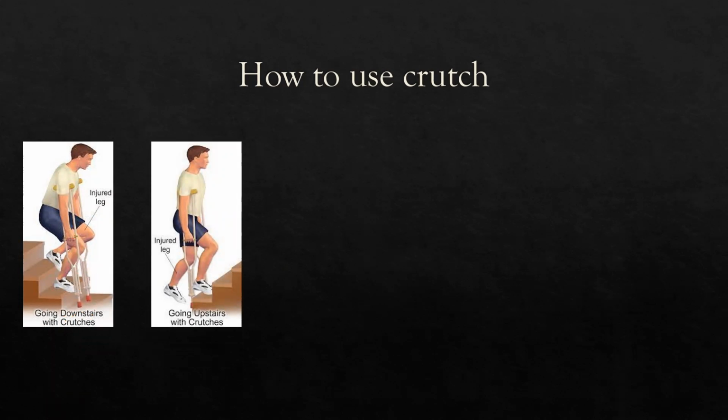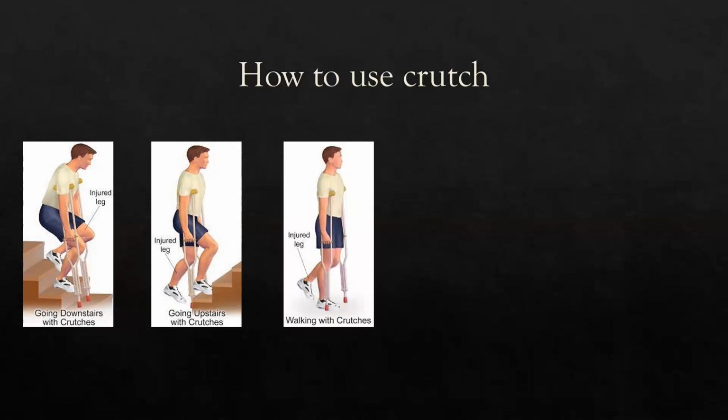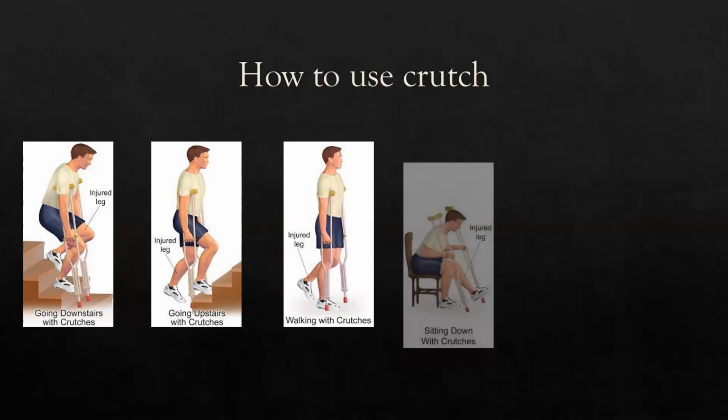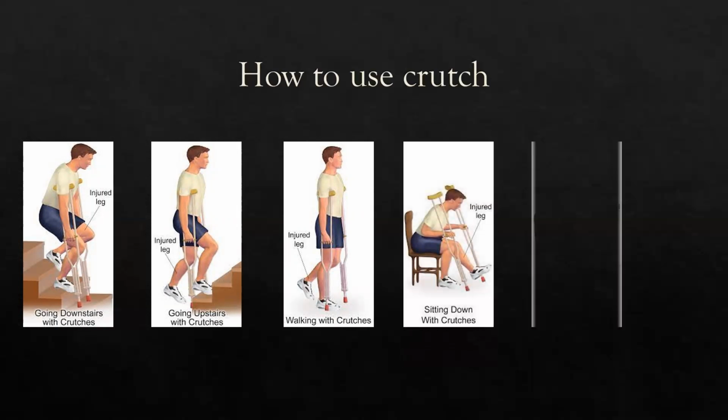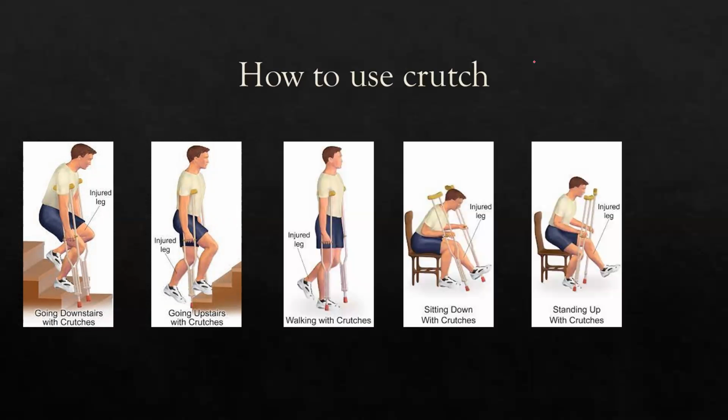The injured leg is placed behind, using the axilla crutch, and firstly the unaffected leg goes up. Then here is walking with the crutches. Then sitting down with crutches and standing with crutches. So these are the basics of the use of crutches during walking, sitting, standing, upstairs and downstairs.